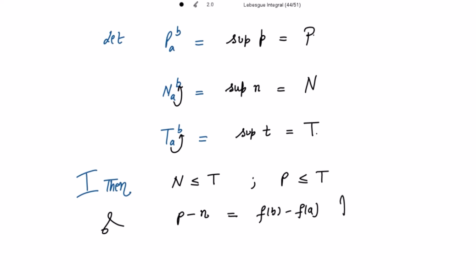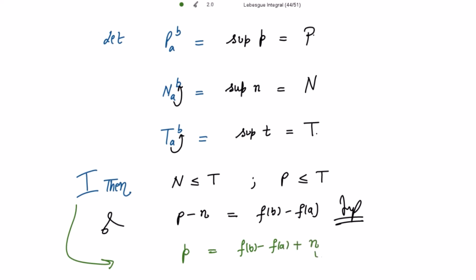It is very important. Please note this remark always. Now in the first step, I am taking small p alone on the left hand side. In the second step, I will take small n on the left hand side. So here, taking small p first, this is equal to f(b) minus f(a) plus n.